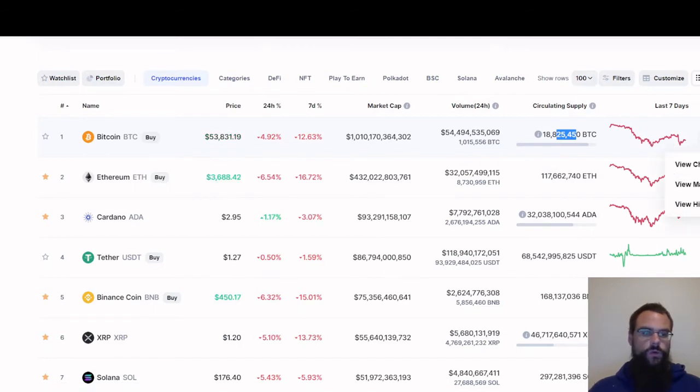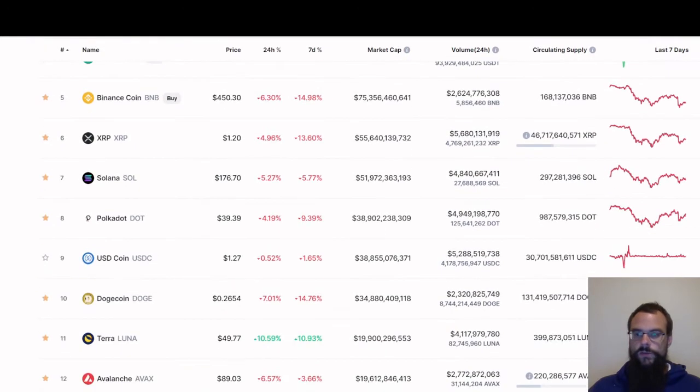I'll show you different charts, but you can click on these 3 little dots here. You can view charts of that particular crypto, you can view the markets, and you can view historical data. But I will show you how to get into that in just a second here. So I'm going to go down, and we are going to look at XRP. This is a very interesting coin. I will tell you about this in the bonus videos, so stick around to the end, and I will tell you all about XRP. This is the one you're going to want to keep your eye on.